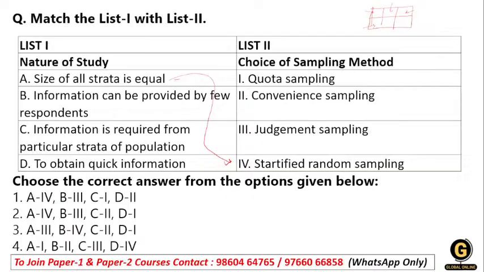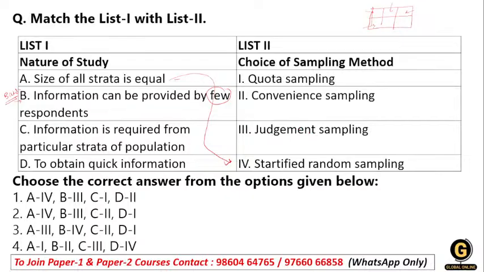Then we have the next one: information can be provided by a few respondents. Whenever we collect the information only from a few respondents, whatever data I'm collecting and whatever conclusion I'm taking is on a biased basis. This bias happens when we use judgmental sampling.